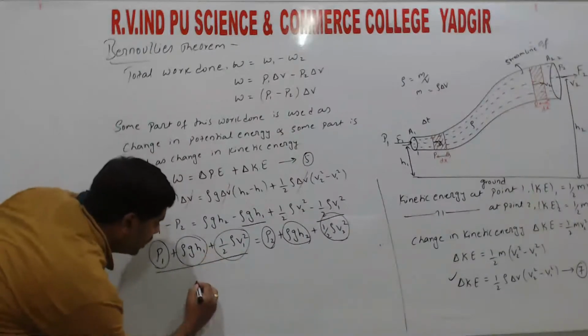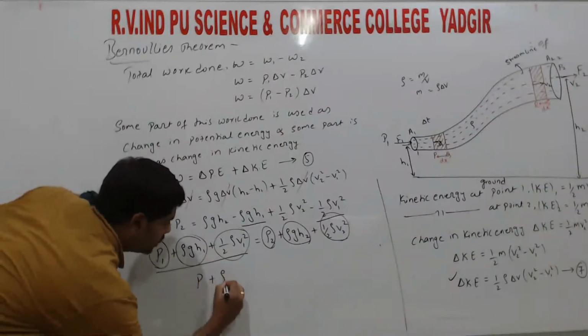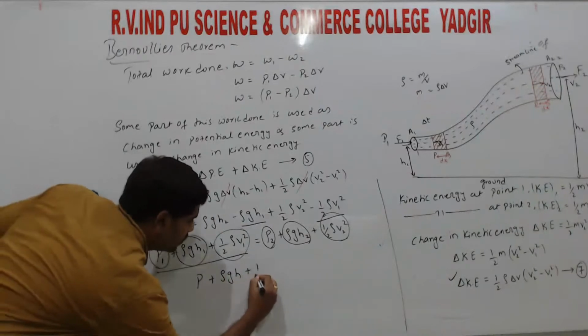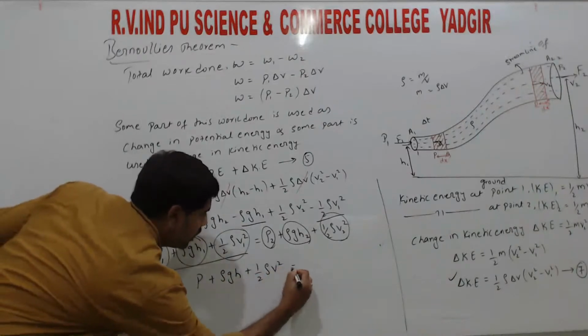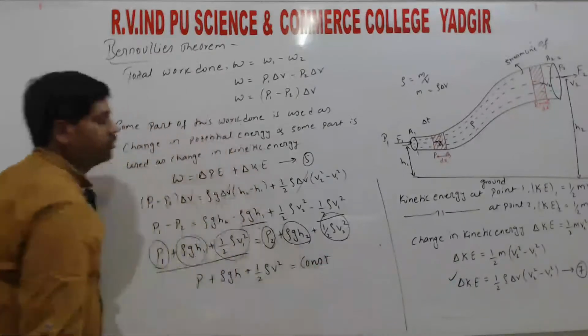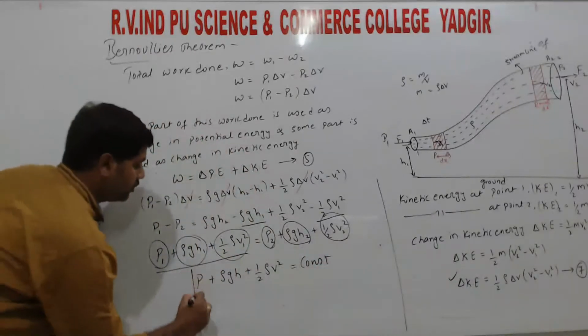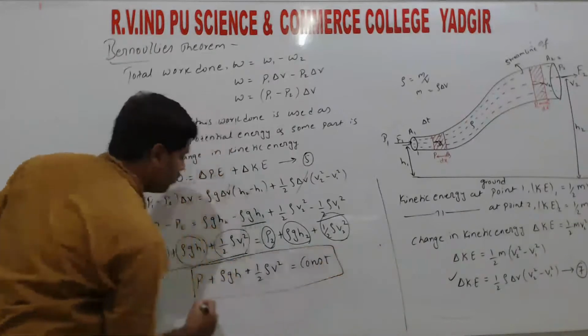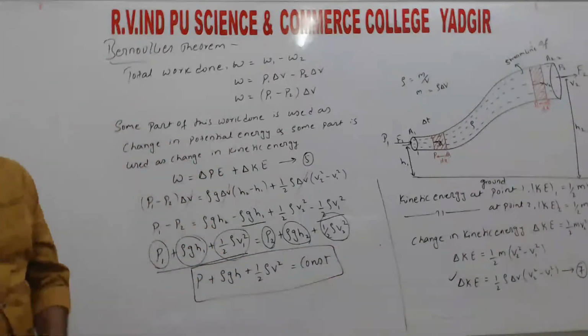So in general we can write P plus rho g h plus half rho V square is equal to constant, right? So this is the final expression for Bernoulli's theorem.